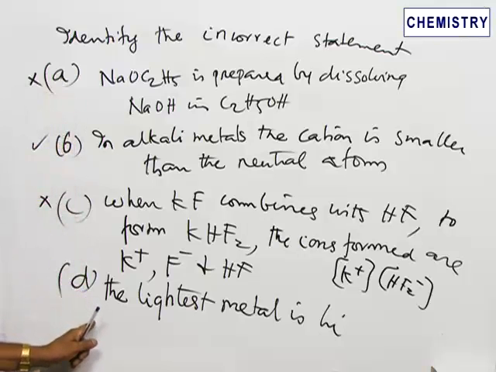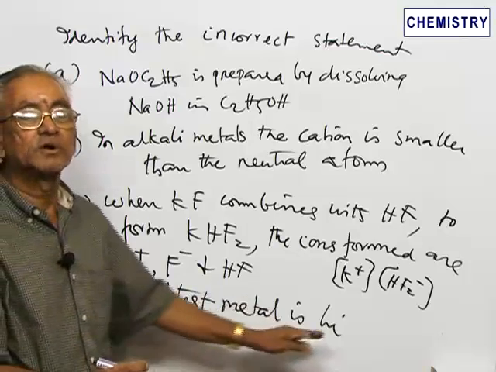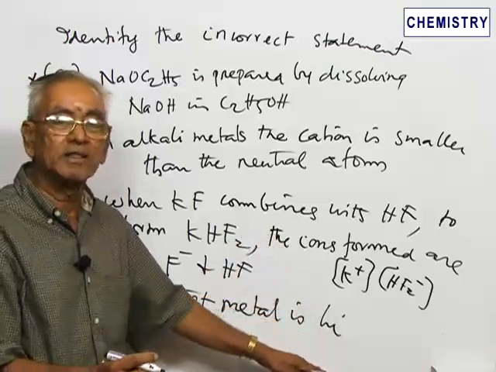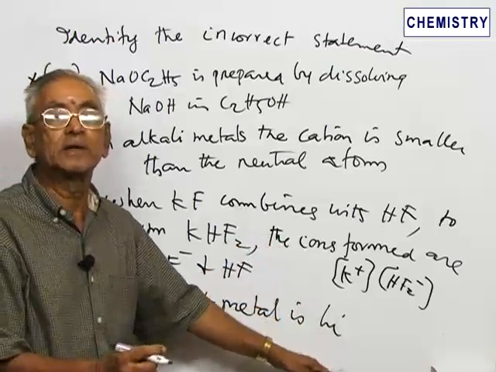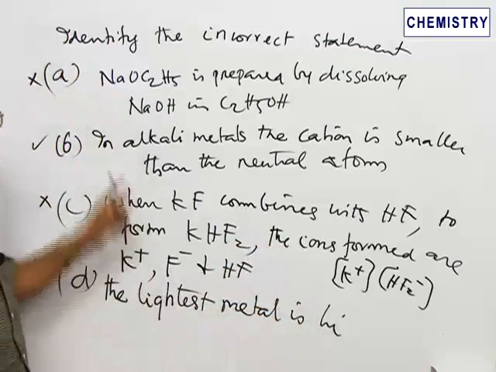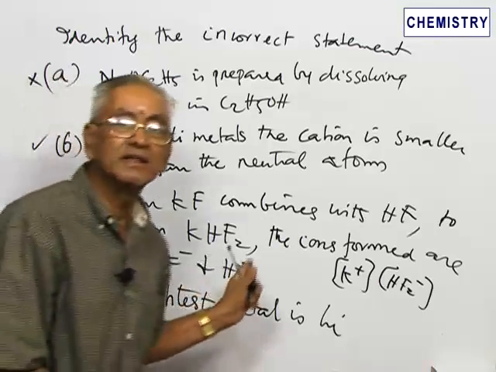Coming to the last statement, which is D, the lightest metal is of course lithium. There are other light metals also, but comparatively one of the lightest metals is lithium. That can be taken to be the correct answer. Out of these 4 statements, 2 statements, namely B and D, are correct, and A and C are not correct.